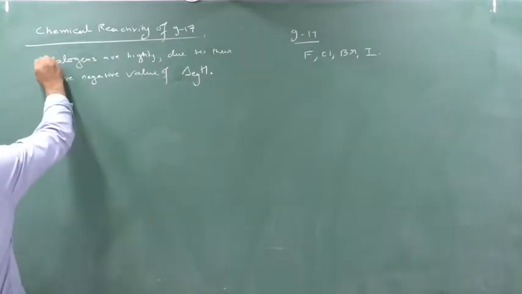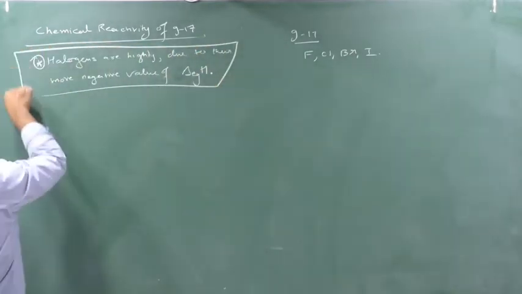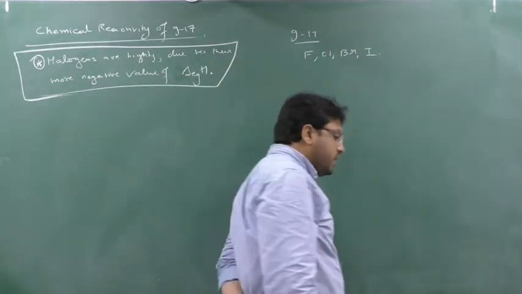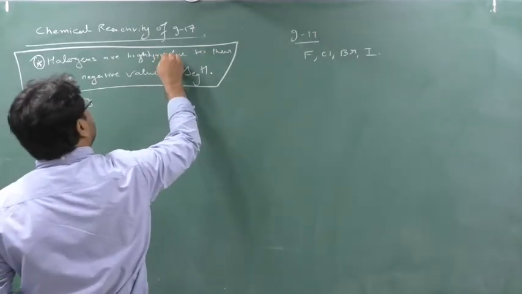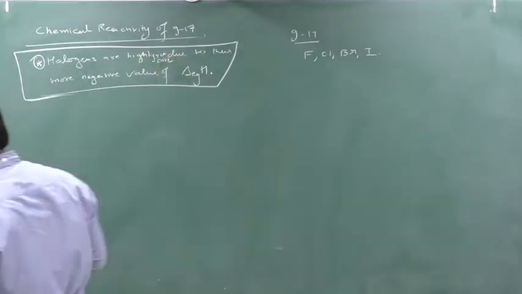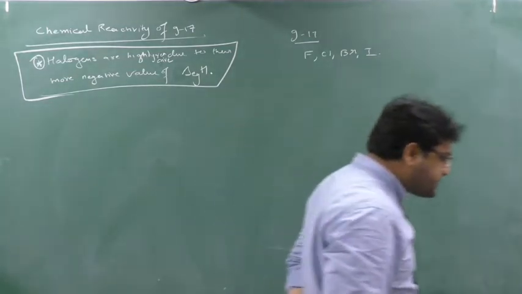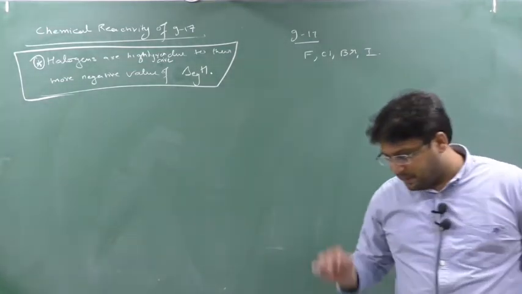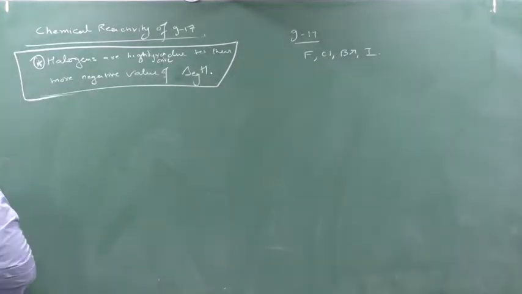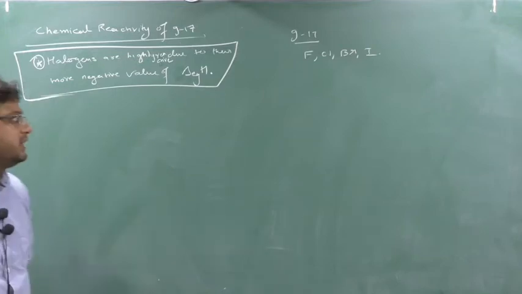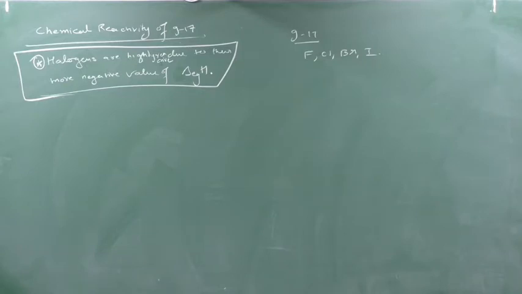So this point is very important. They can ask you in assertion and reason the high reactivity of halogens. What can be the reason? The main, perfect reason is they have the more negative value of electron gain enthalpy, due to which a large amount of energy is released, hence the halogens are highly reactive. Clear this part?